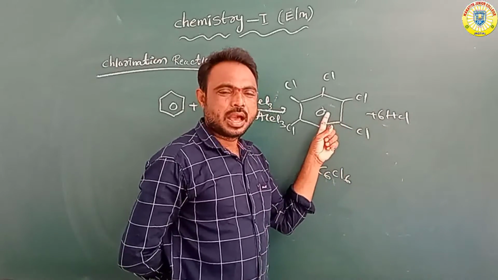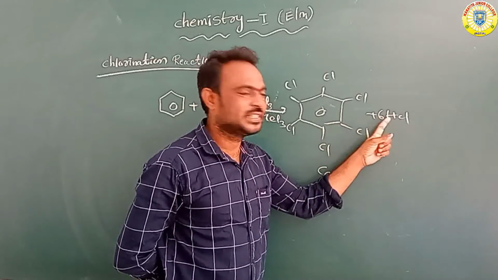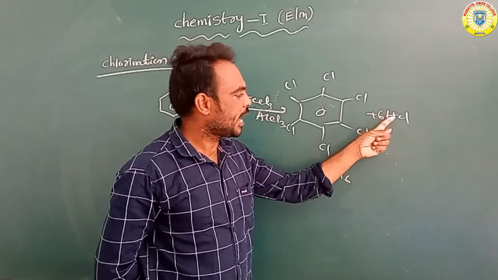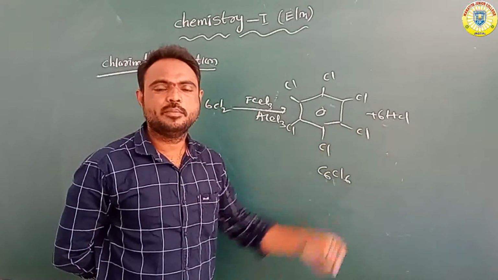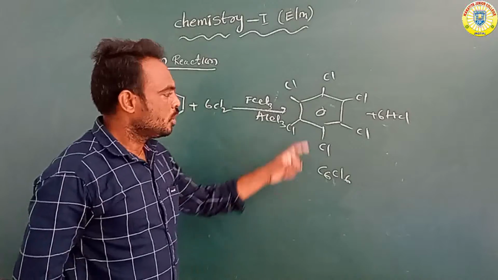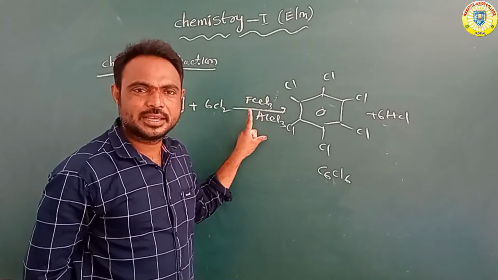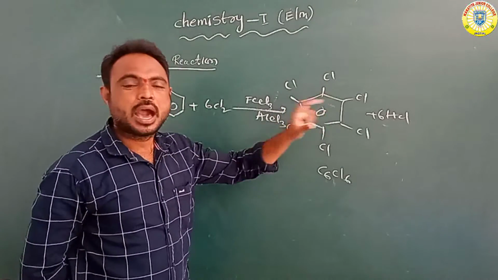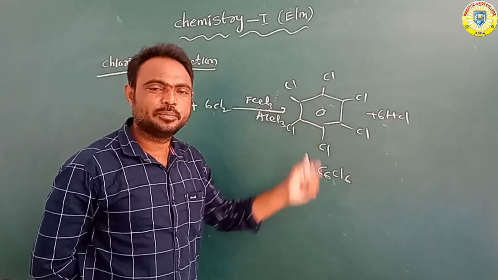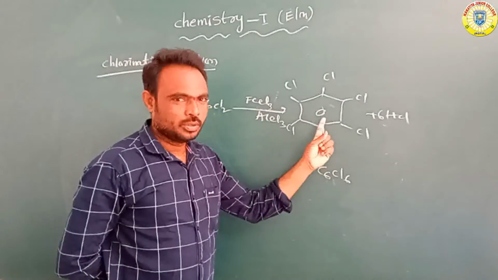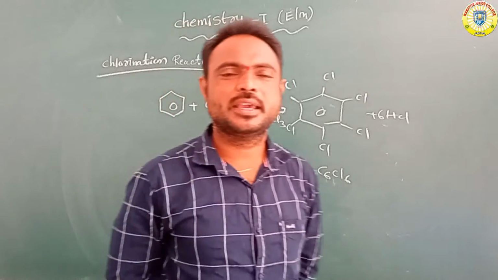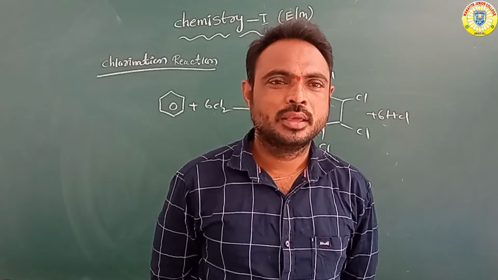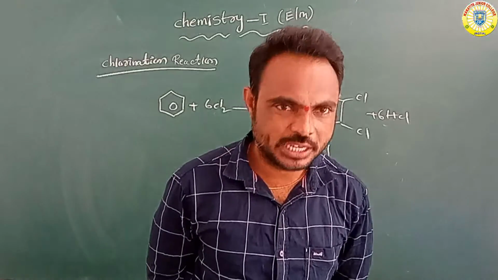Next, when six chlorine atoms are attached, six hydrogens are lost. Those hydrogens combine with the remaining chlorine atoms to form hydrochloric acid. So overall, chlorine enters and substitutes on the carbon atom of the benzene. So this type of reaction is called a benzene substitution reaction.